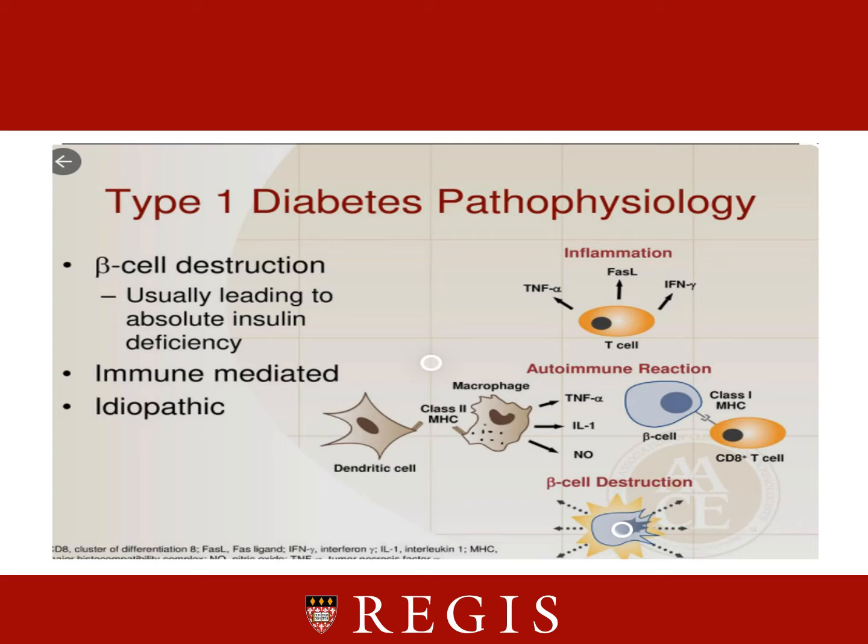Type 1 diabetes pathophysiology, again, occurs more frequently in children and adolescents, but it really can occur at any age. There is a genetic factor, and deficiency of insulin results from the destruction of the beta cells. It's an autoimmune reaction, and it results in the absolute deficit of insulin within the body. This can also be mediated by an immune response, and it is idiopathic.